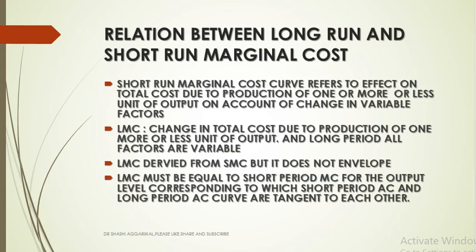Short run marginal cost curve refers to the effect on the total cost due to the production of one more or less unit of output on account of a change in the variable factor. But when we talk about the long run marginal cost, all the inputs, all the factors are variable, so it is the change in total cost due to the production of one more or less unit of output, and in the long period all factors are variable. Long run marginal cost is derived from the short run marginal cost, but it does not envelop. Long run marginal cost must be equal to the short period marginal cost for the output level at which short period AC and long period AC curves are tangent to each other. I will explain it later on.